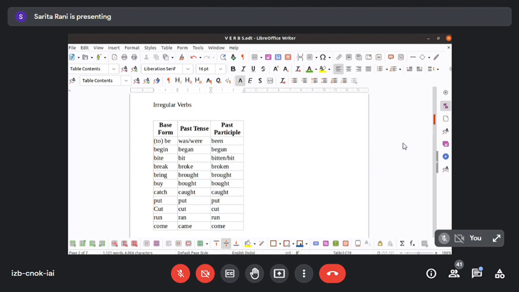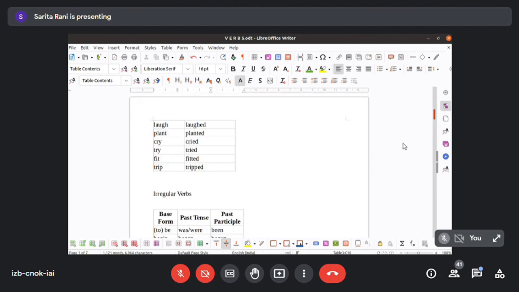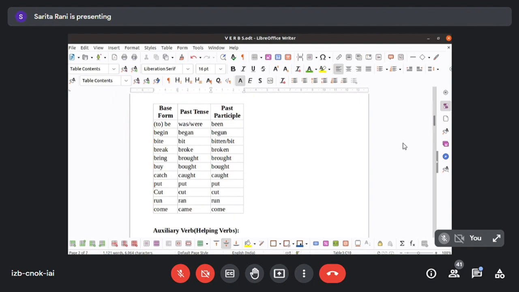Clear? The most important thing is that you have to learn by heart the list of regular and irregular verbs. Regular verbs are easy, but we should know what is a regular verb and what is not. Clear? What comes under irregular verbs? We have to learn that list by heart. If we have learned it by heart, what will happen? It will be easy to do tenses and passive structures.